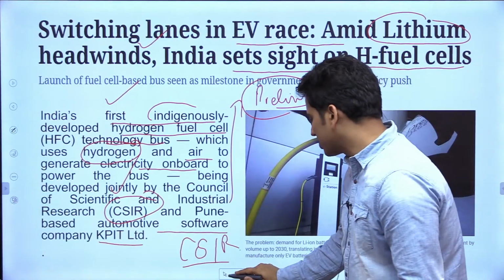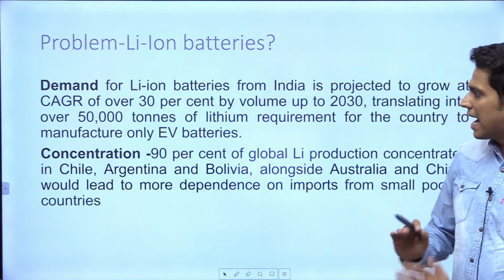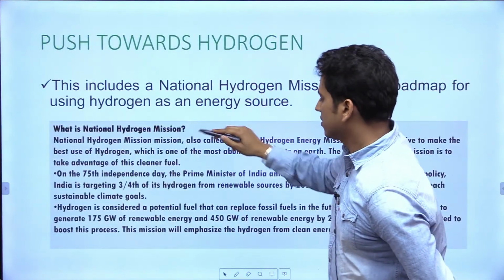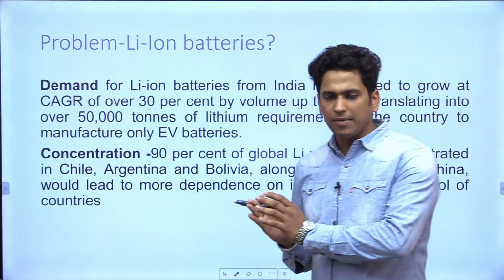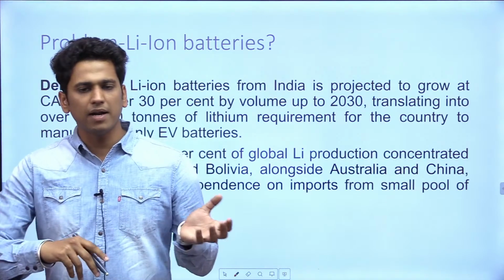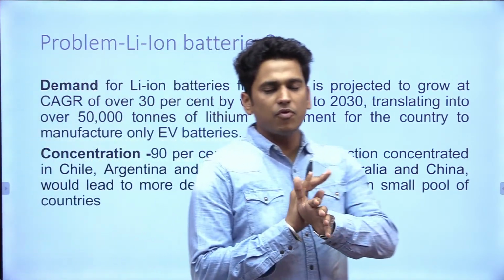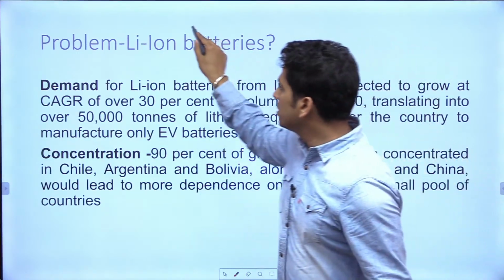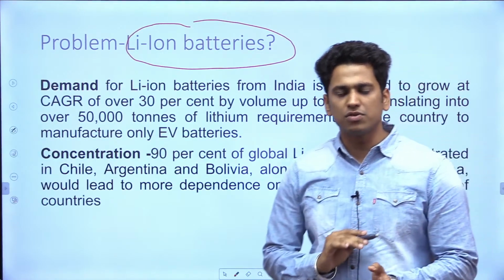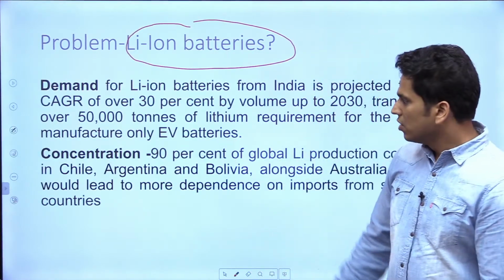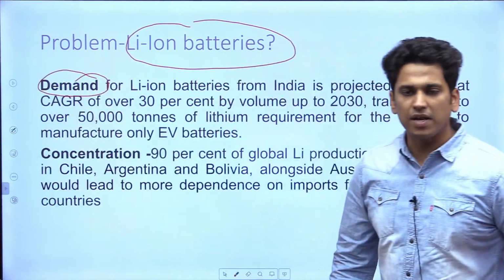Now coming to the next part. We can see that electric vehicles are the future if we have to set up our targets. But when I talk about electric vehicles, there is a problem related to the usage of lithium ion batteries. So what is that problem? First, the thing is demand. This is very, very important.